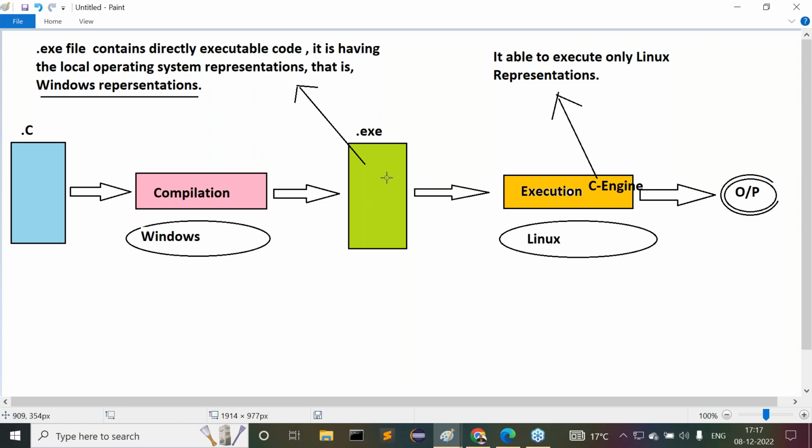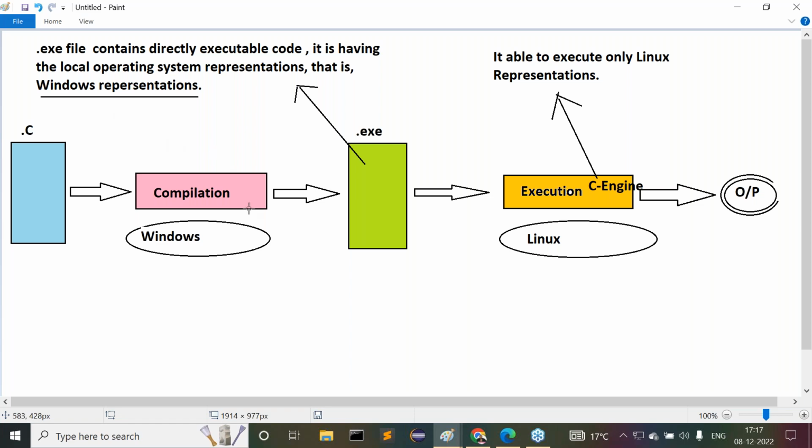When we send that Windows represented .exe file to the Linux operating system, how is the C engine able to understand these Windows representations? As it is installed on the top of Linux, it is expecting an .exe file with Linux representations. But unfortunately, the .exe file is coming with Windows representations. So here some incompatibility is coming or not? So our program will not be executed.